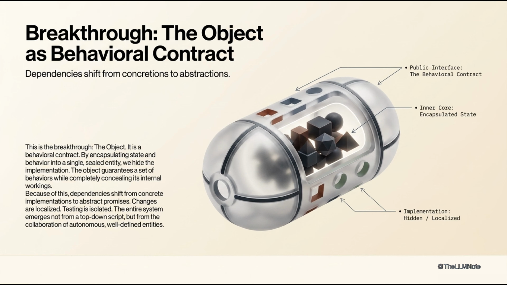Supporting text: the object unites data and the operations that act on that data behind a public interface. Implementation is hidden. The object guarantees a set of behaviors while concealing internal state and algorithms. Dependencies shift from concretions to abstractions, changes localize. Testing isolates to the object. The system emerges from the collaboration of autonomous, well-defined entities, the foundational breakthrough of object-oriented design.